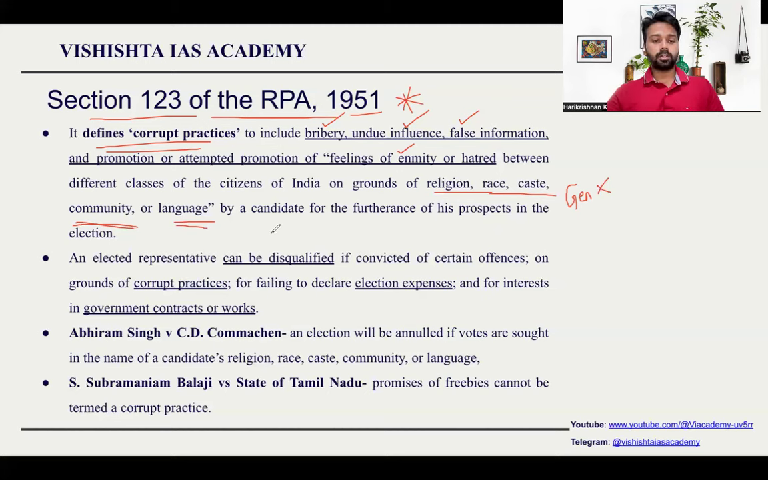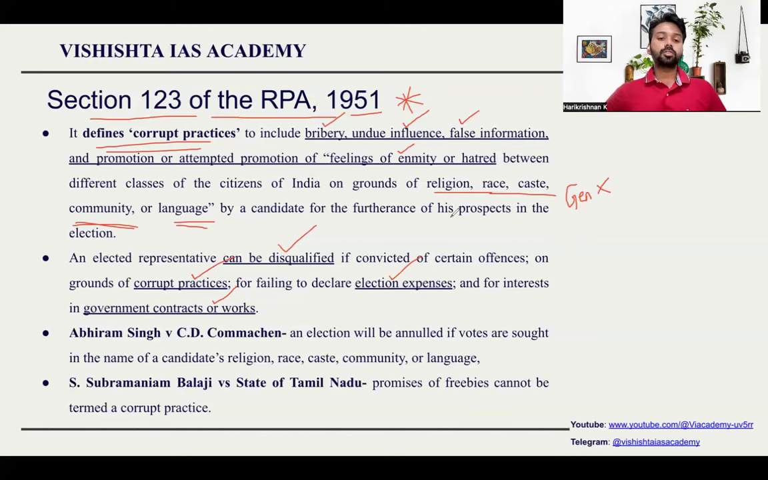An elected representative, even after he gets elected, can be disqualified if he has been convicted of certain offenses. What are the offenses? Engaging in corruption, if he does not declare his election expenses, or if he is involved in any government work or government contracts, etc. So these three are the reasons mentioned in Representation of People Act for disqualification.